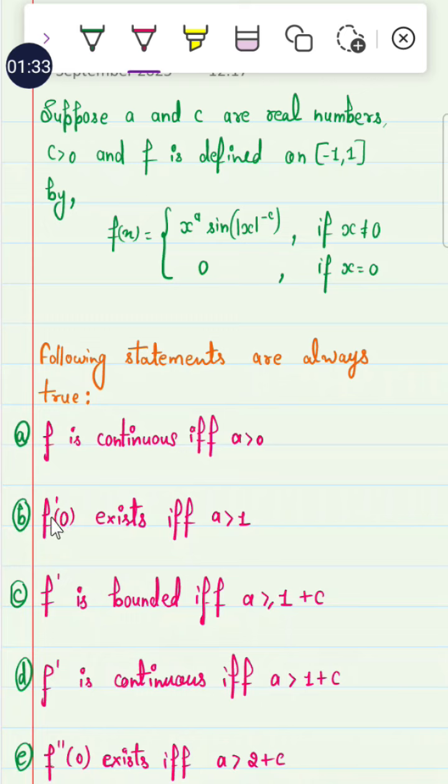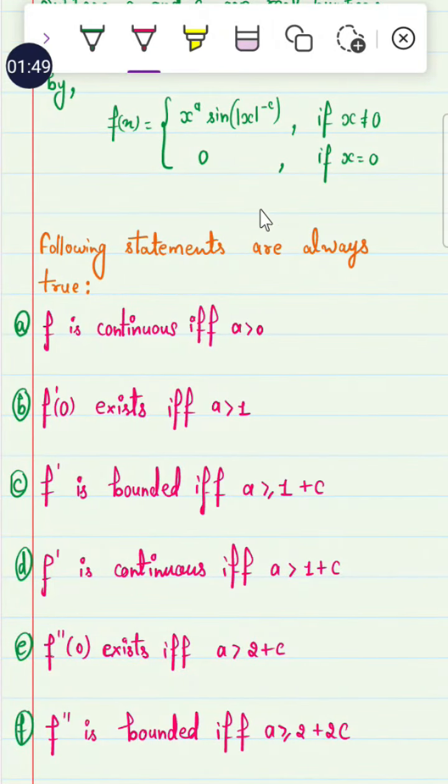Second: f'(0) exists if and only if a is greater than 1. If a is greater than 1, then f'(0) exists. The derivative f' is bounded if and only if a is greater than or equal to 1 plus c. If a is greater than or equal to 1 plus c, then it is bounded. Now f' is continuous if and only if a is greater than 1 plus c.